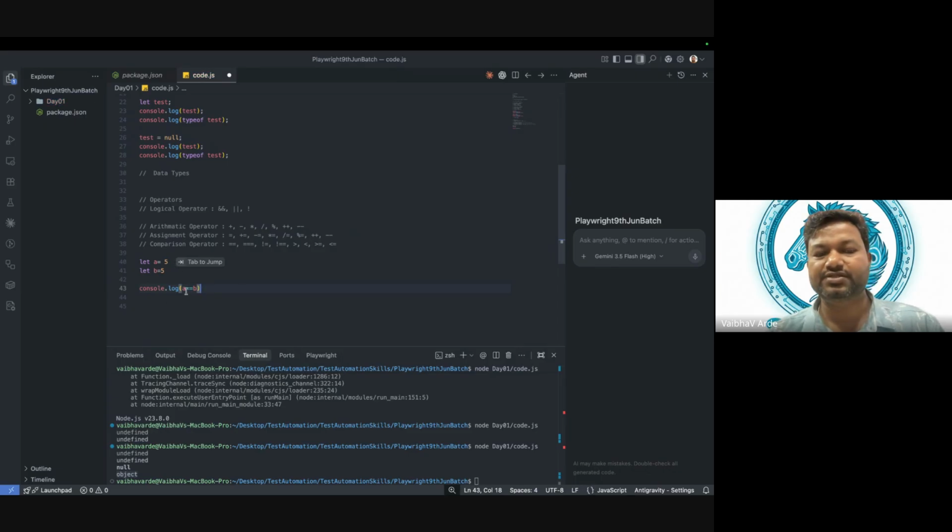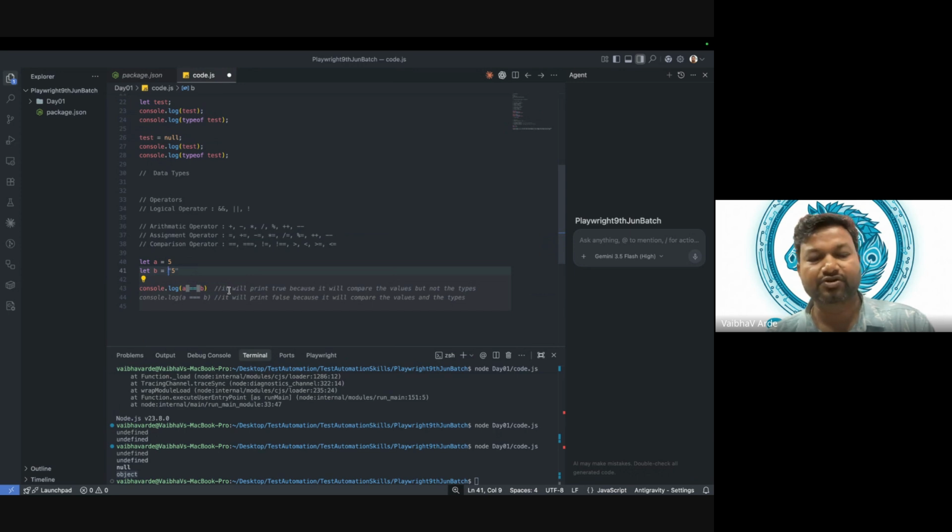What should be the answer of this? What we are doing over here is assignment. Single equal to is nothing but assigning something. So a is equal to 5, that means this 5 will be stored in a. b equal to 5, that means this 5 will be stored in b. But here we have double equal to, so what will it do? Here we got the answer. It will print true because it will compare the values. So whether a is equal to b or not, here we are comparing, right?